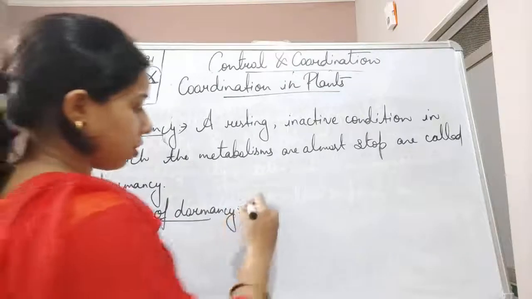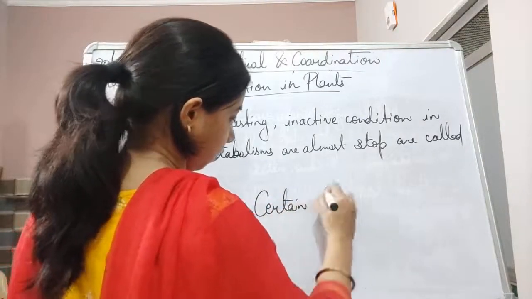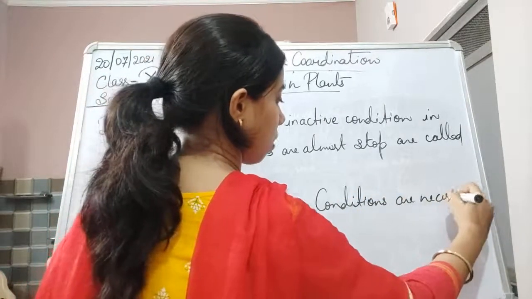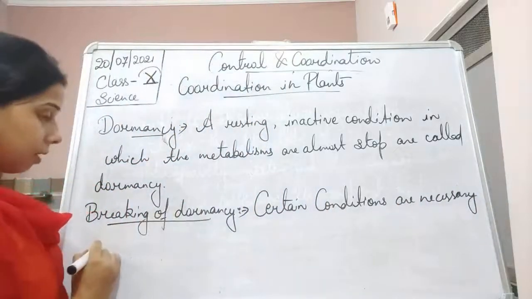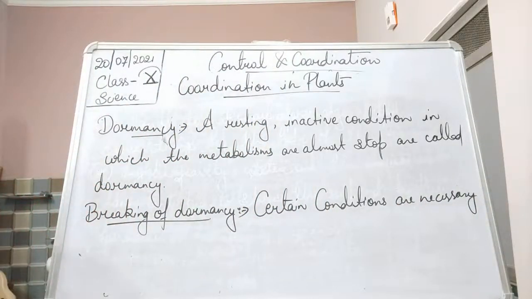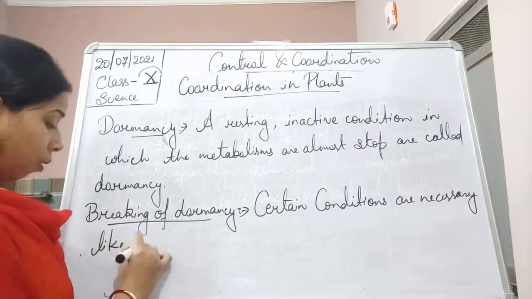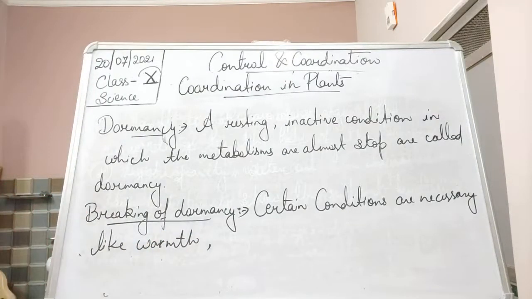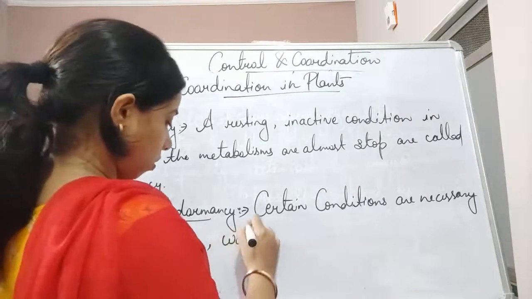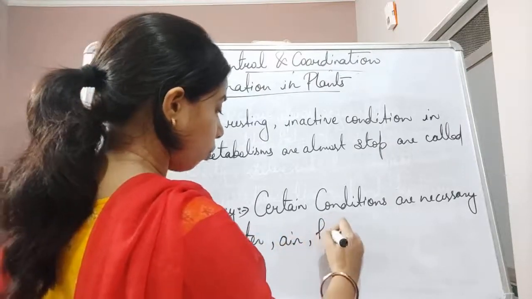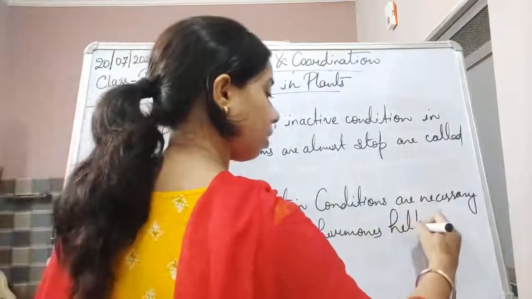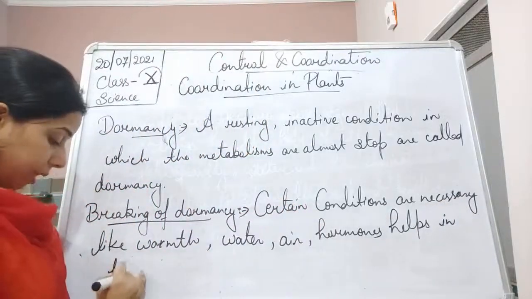Certain conditions are necessary or essential, like warmth, water, air, and hormones, which help in breaking the dormancy.